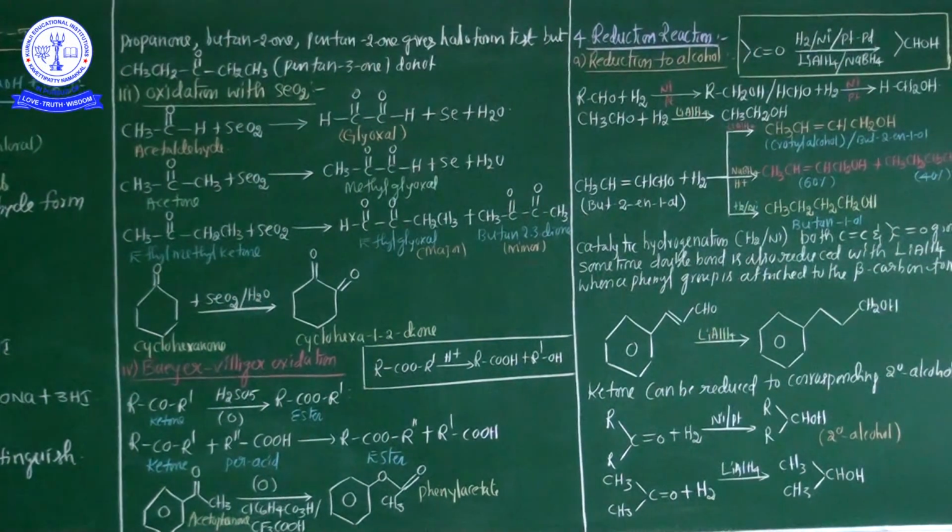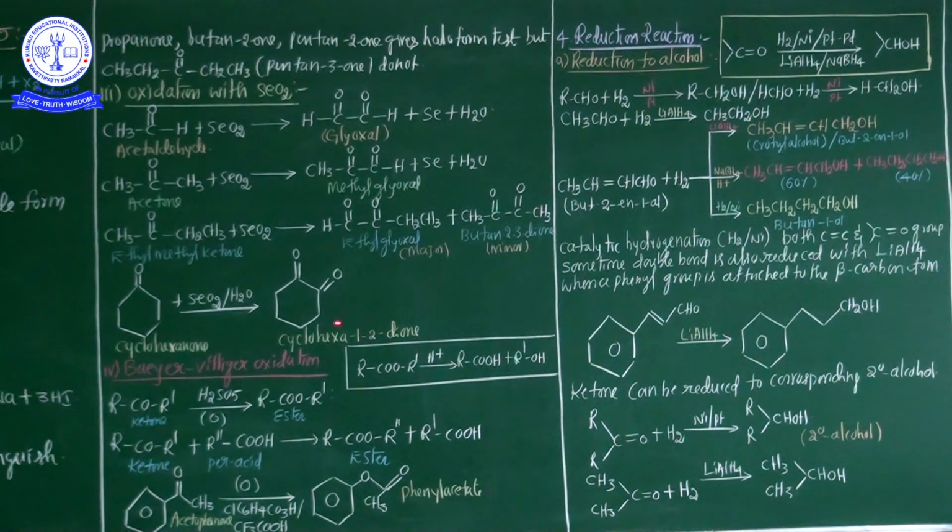Okay, now I have successfully completed three major categories of reactions of aldehydes and ketones. The first is nucleophilic addition reactions across C double bond O, the second is replacement of oxygen reactions, and the third is oxidation. Once again, in these chemical properties there are 7 categories.